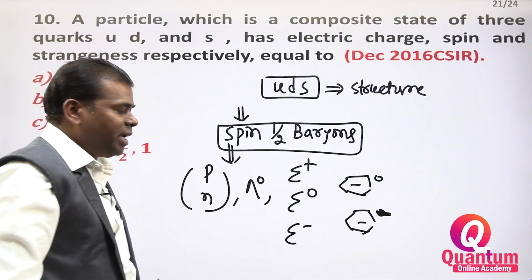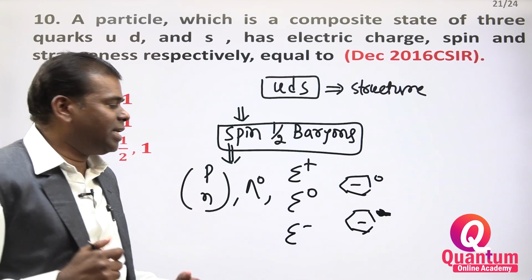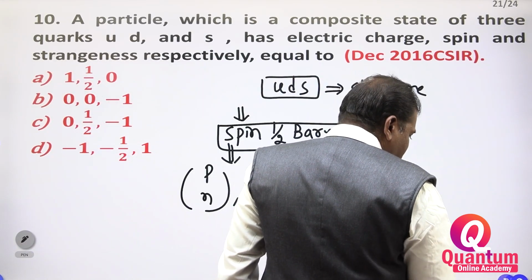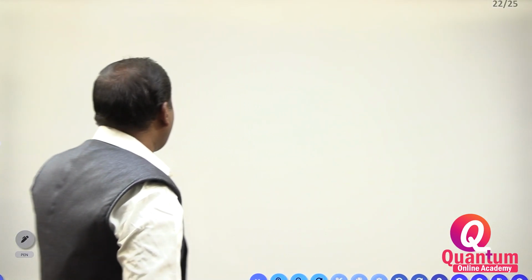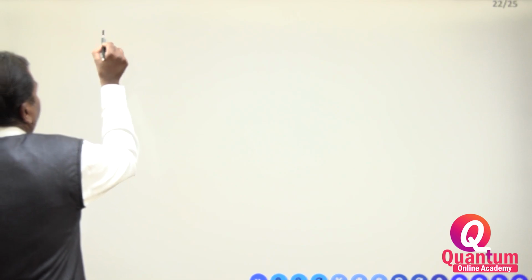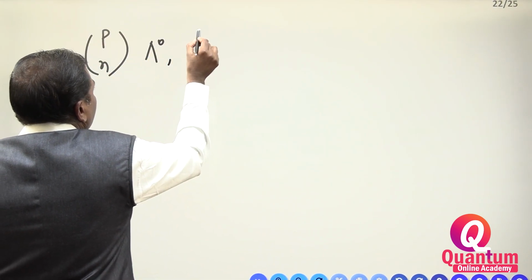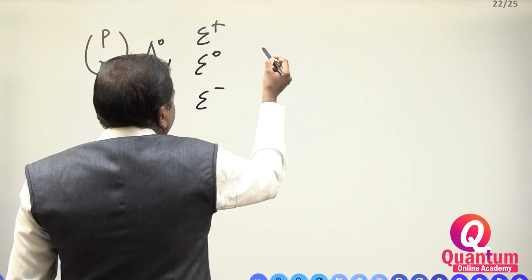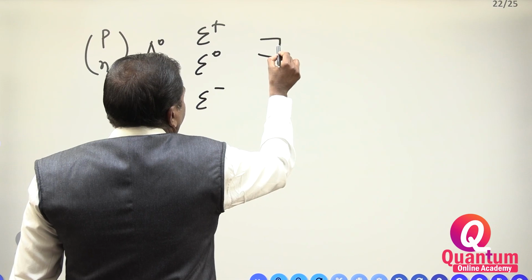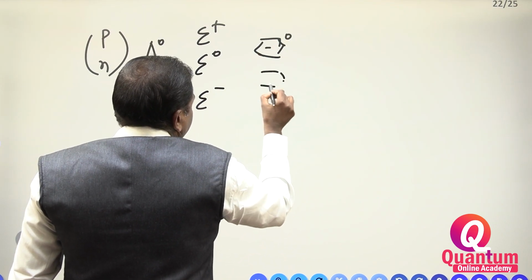Now you have to write a quark model. How do we write the quark model? By using these particles, we will see how to write it. First we take the particles: proton, neutron, lambda 0, sigma plus, sigma 0, sigma minus, cascade 0, cascade minus.